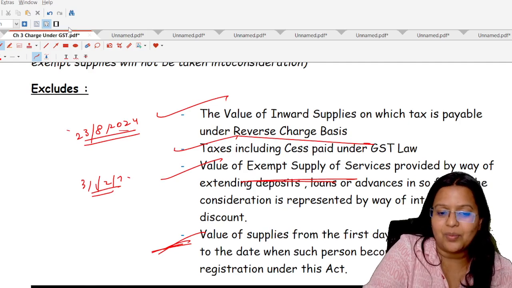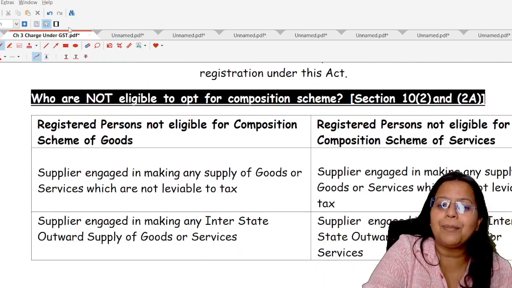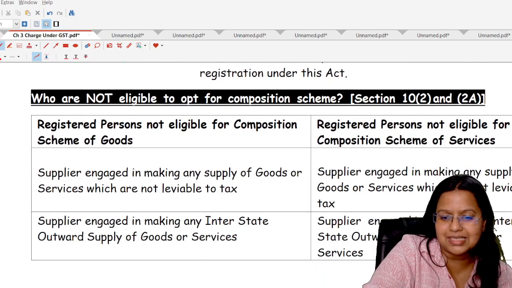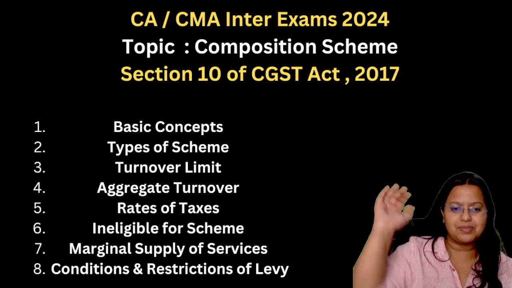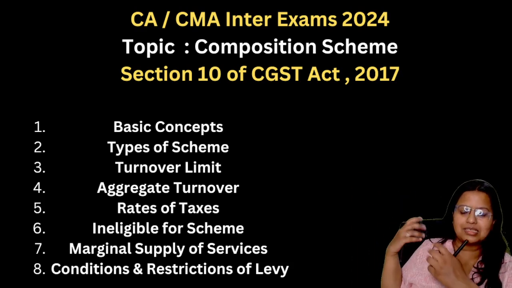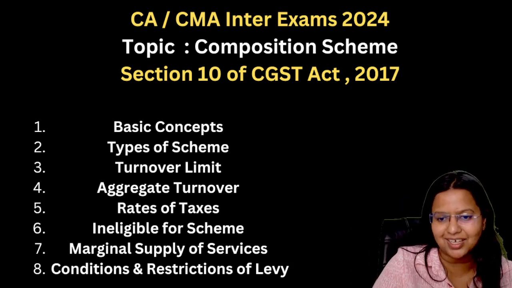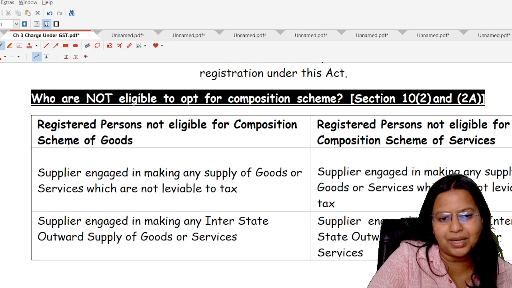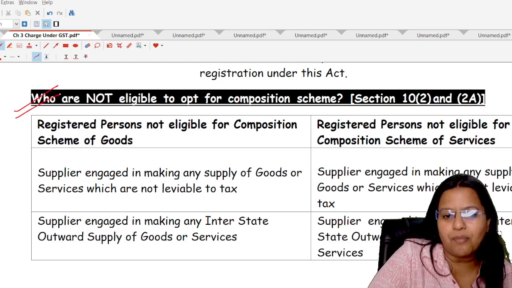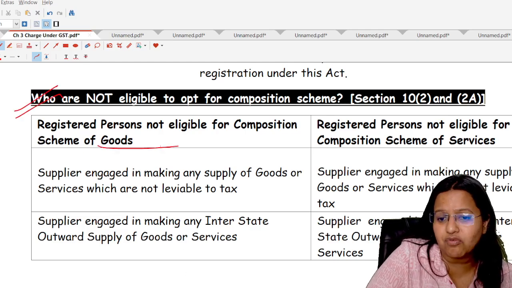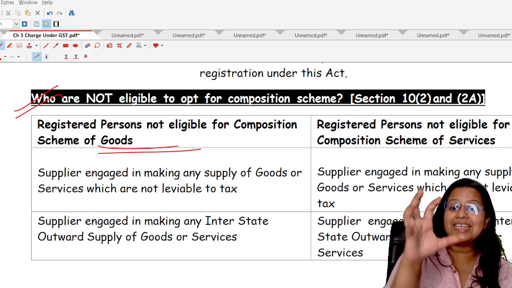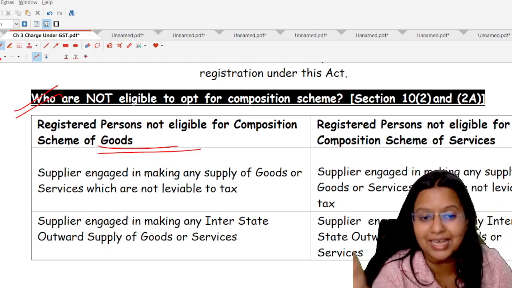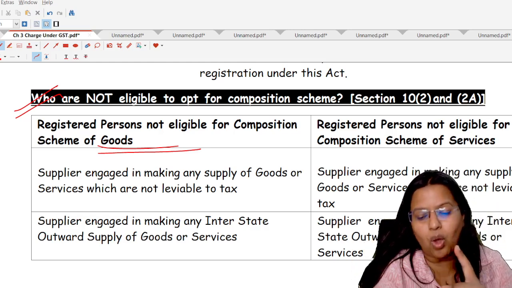Next point is, who are the persons who are not eligible for the composition scheme? We have covered the subtopic number 5, that is rates of taxes. Now it's the turn of subtopic number 6, who are not eligible to opt for the composition scheme. First, any person making any supply of goods or services which are not liable to tax is not allowed to opt for the composition scheme.